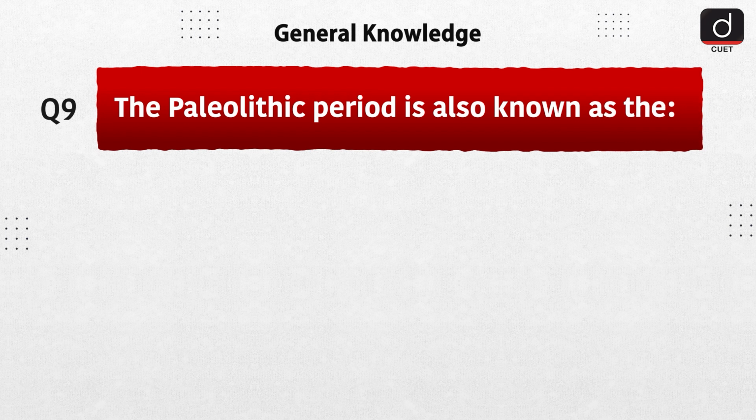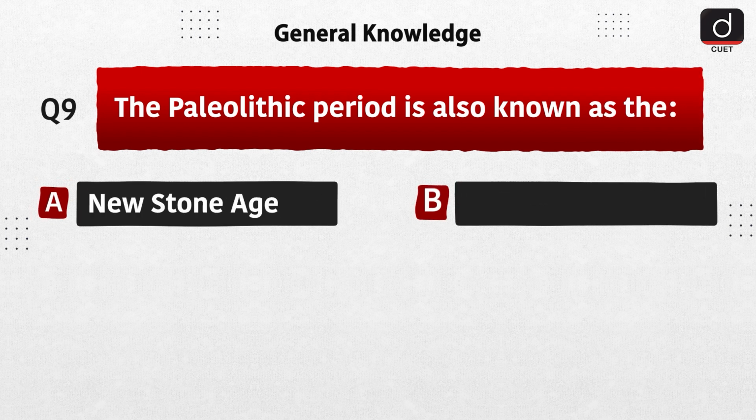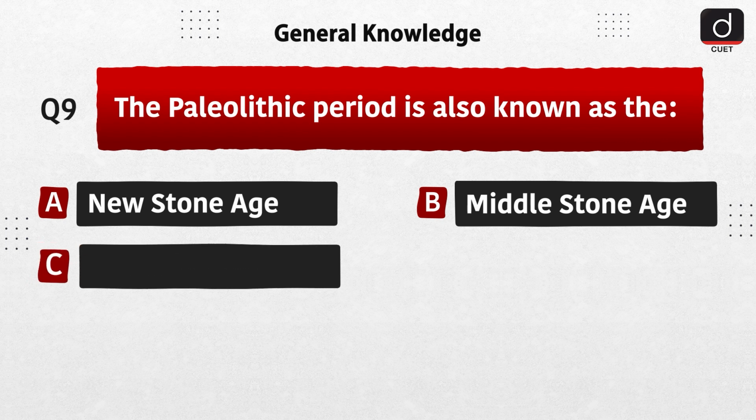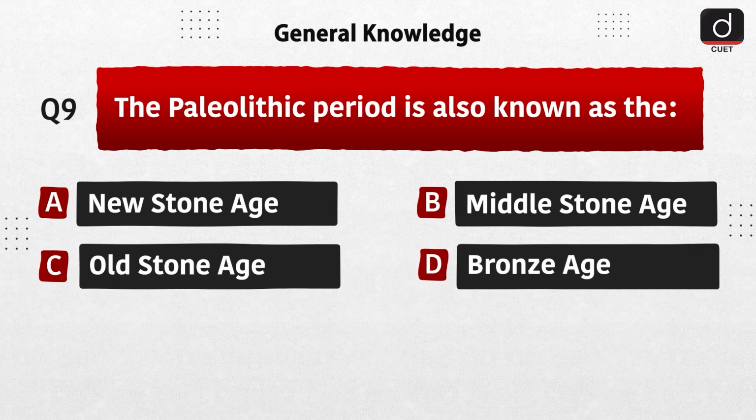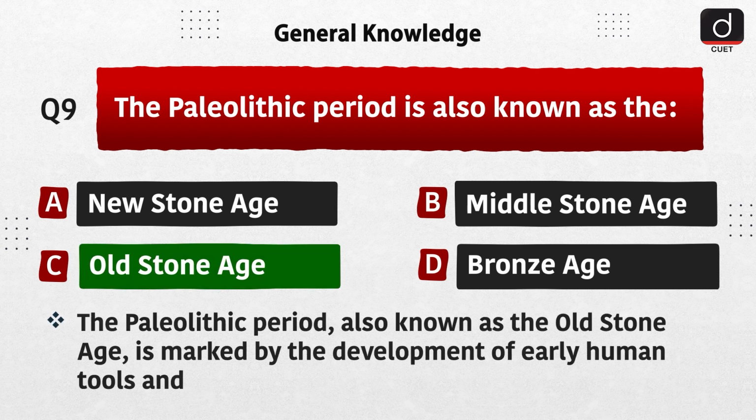Next, the Paleolithic period is also known as the option A, New Stone Age. Option B, Middle Stone Age. Option C, Old Stone Age. Option D, Bronze Age. The correct answer is option C, Old Stone Age. The Paleolithic period, also known as the Old Stone Age, is marked by the development of early human tools and the use of stone implements.